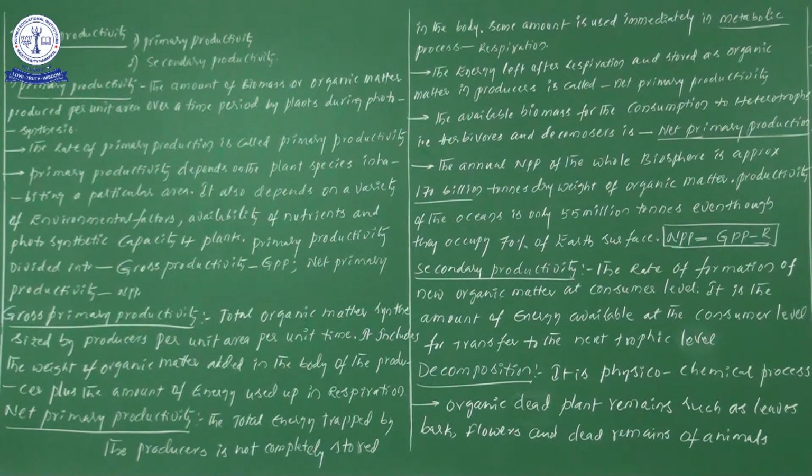Now it includes the weight of organic matter added in the plant body of the producers plus the amount of energy used up in respiration. So what information have they given here? Gross primary productivity includes the weight of organic matter, or the weight of biomass or food materials, added in the body of the producers.